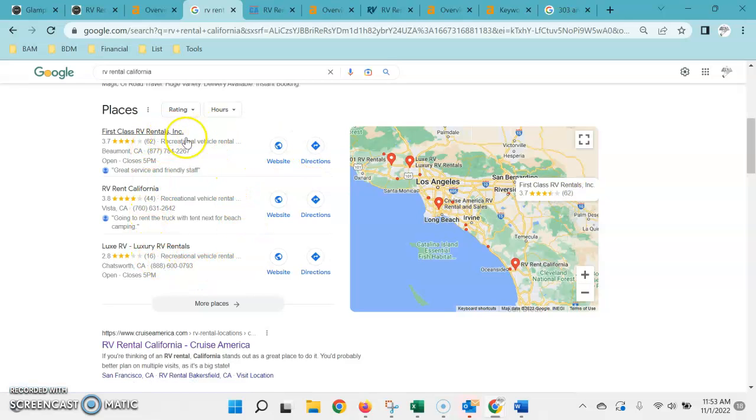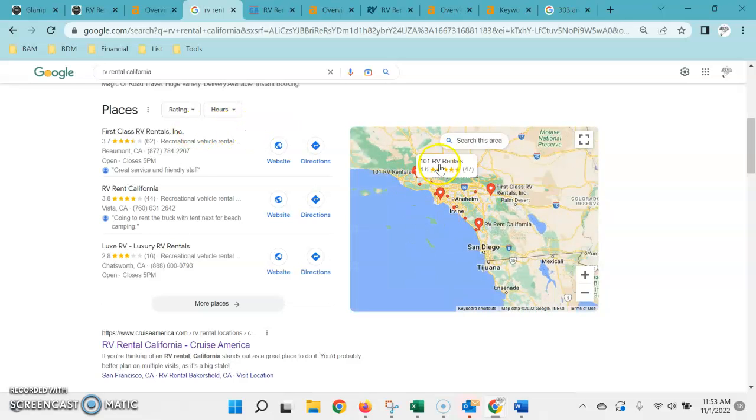Now, to be listed in these top 3, you just need to optimize your Google business profile. To do so, you want to fill out as much information in here as possible. So all your services, your location, hours of operation. Then your business description. You're allowed 750 characters. You want to fill that out with as much information as possible and throw some keywords in there as well. But then you really want to add photos that are geolocated and tagged from within your service area, as well as posting onto your profile on a regular basis because Google really rewards activity in this area. Then you want to collect as many reviews and as many of those citations as you can. Your name, address, and phone number. You want to appear in more directories than anybody else on this list.